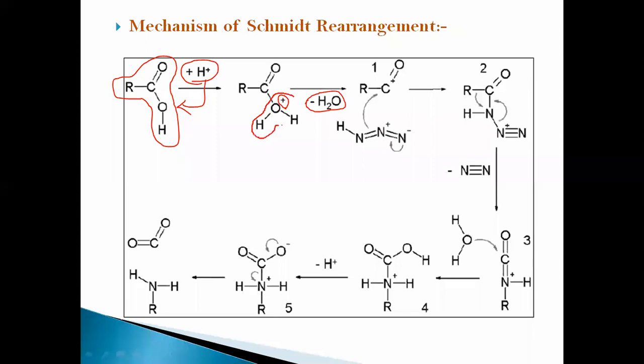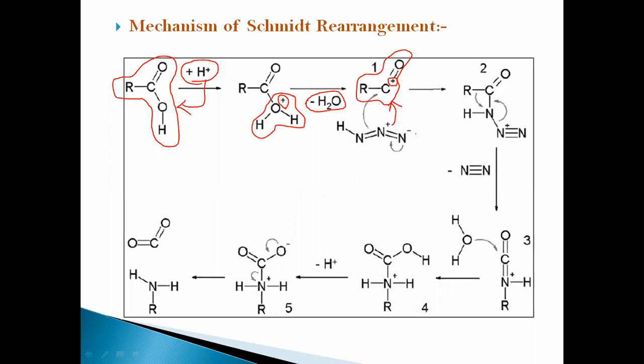The removal of water from the intermediate forms the cation, and the positive charge shifts onto the carbon atom. This cation reacts with the positive part of the N3H, that is hydrazoic acid.